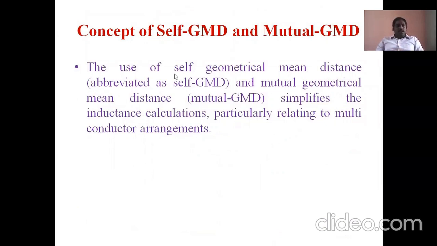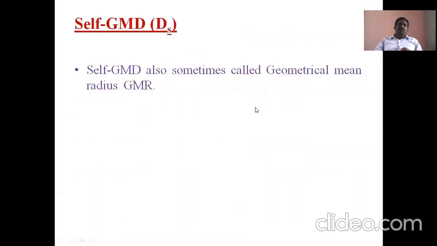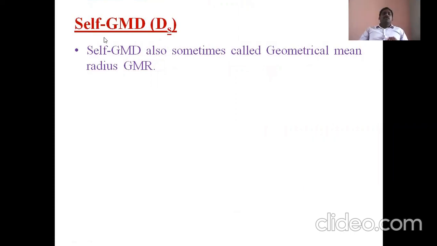So that's why here the use of self geometrical mean distance, which can be abbreviated as self-GMD, and mutual geometrical mean distance, mutual GMD, simplifies the inductance calculation, particularly relating to multi-conductor arrangements and transposition arrangements. The symbols used for these are DS for self-GMD and DM for mutual GMD. Self-GMD is nothing but geometrical mean distance. Sometimes it is also called geometrical mean radius, GMR.